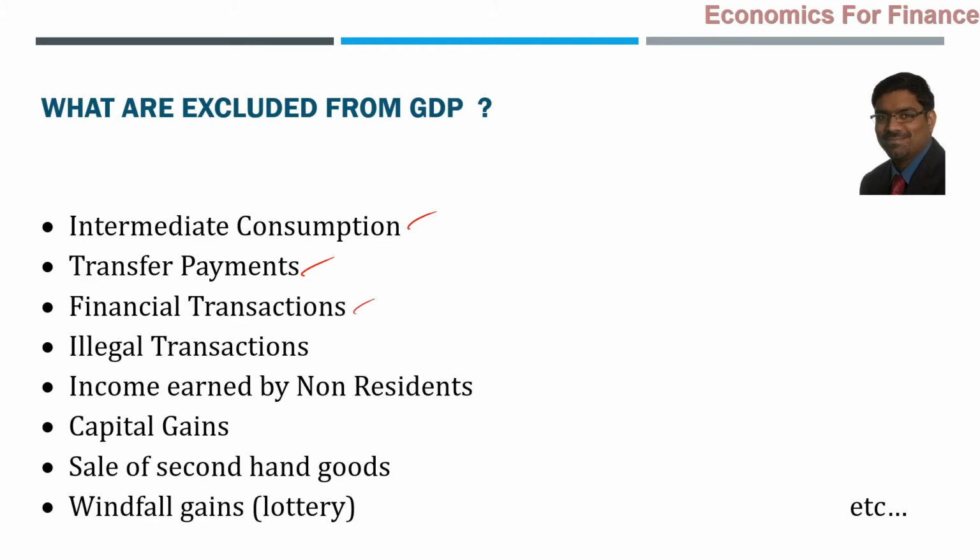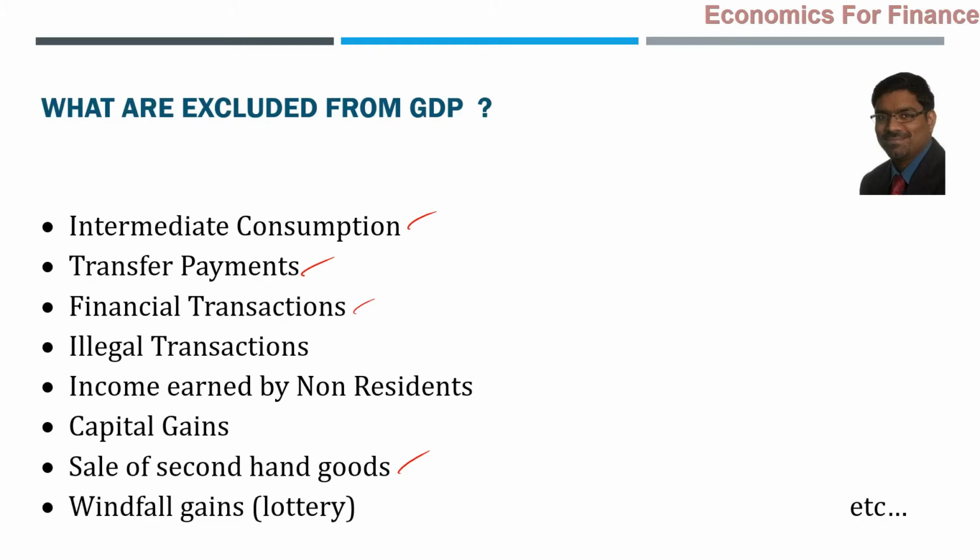That is why, if you look at it logic wise, the second hand goods sales also should not be included in GDP because they are just changing hands. Cars24.com, OLX, etc. A lot of second hand goods are being exchanged by one person to another person. So all these transactions are going to be included in GDP? No, they will not be. Why? Because no value addition happened, only just changing hands.